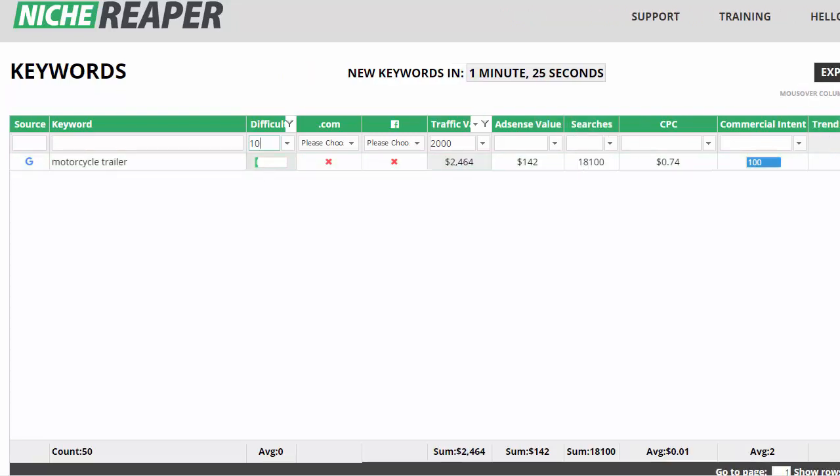Let's see what the traffic is. Lots of traffic. Look at this here for motorcycle trailer.